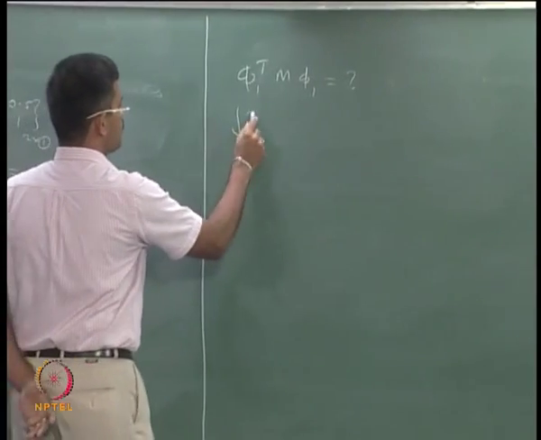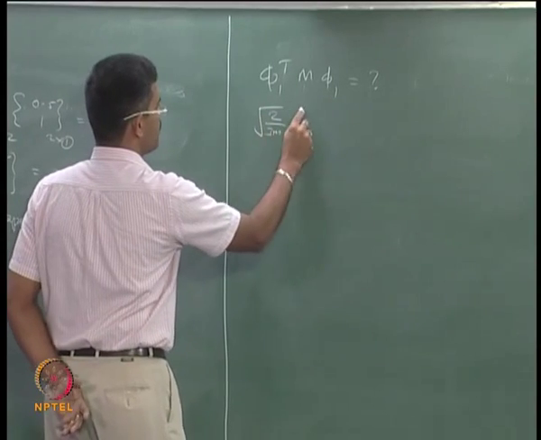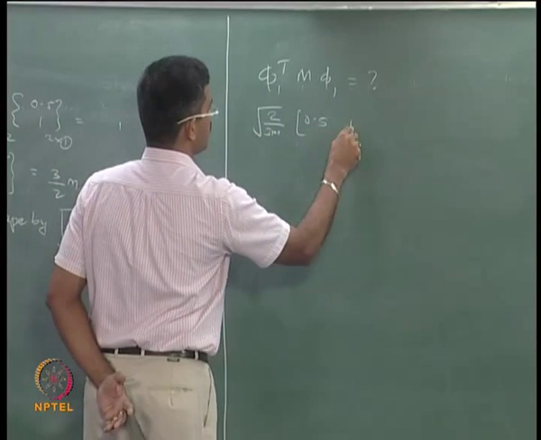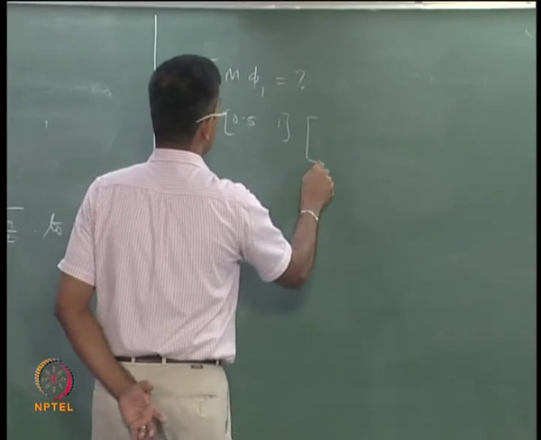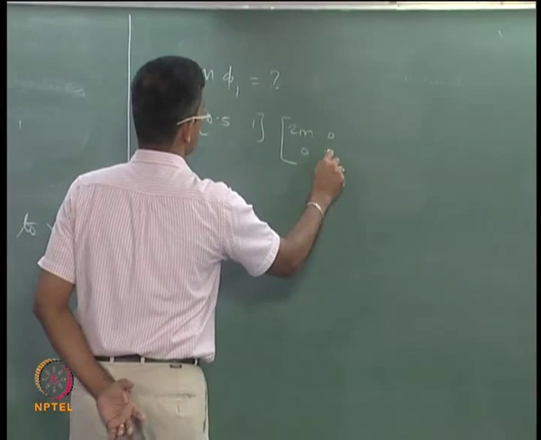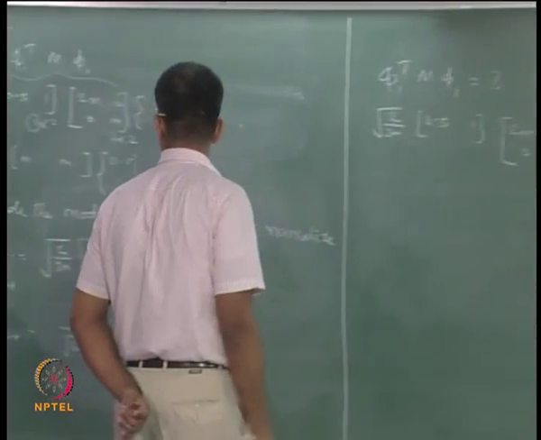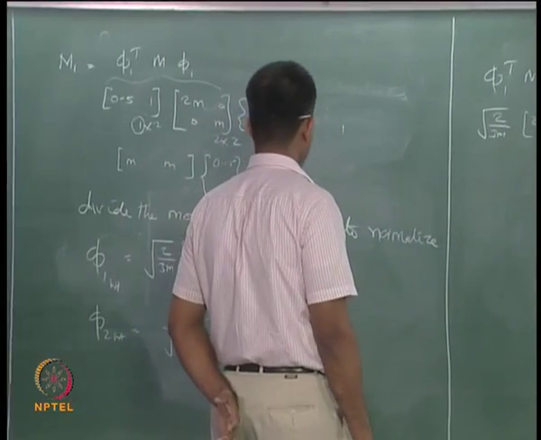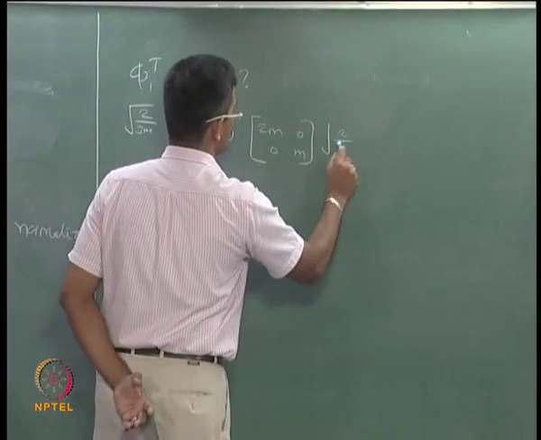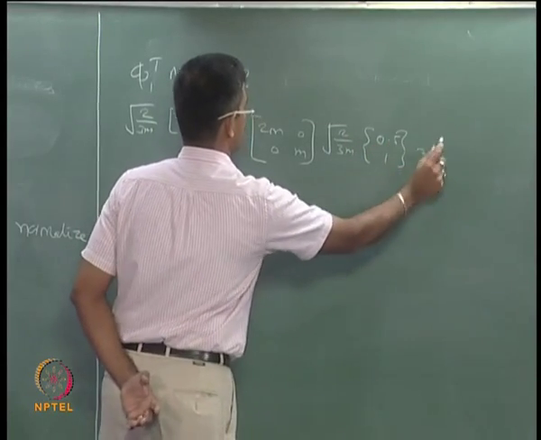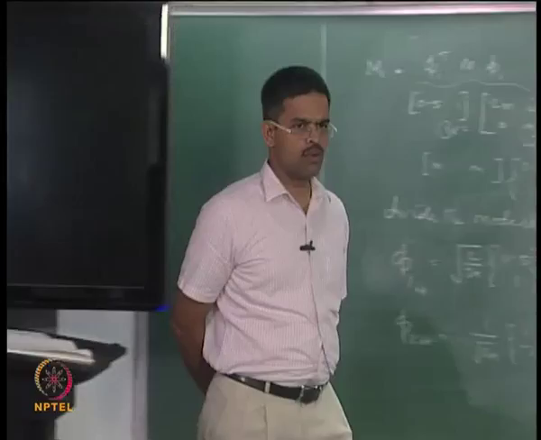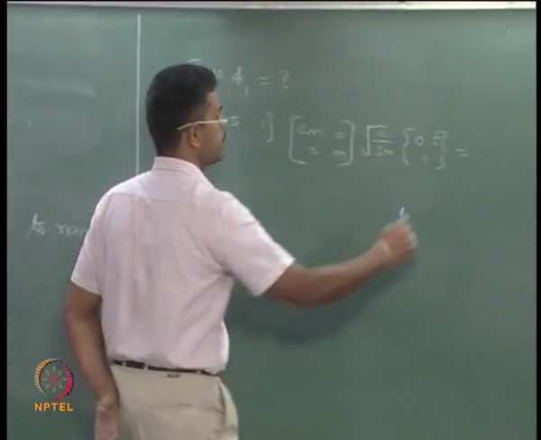So root of 2 by 3m, 0.5 and 1. Root of 2 by 3m, 0.5. So it will become 1. Okay, you can check that.